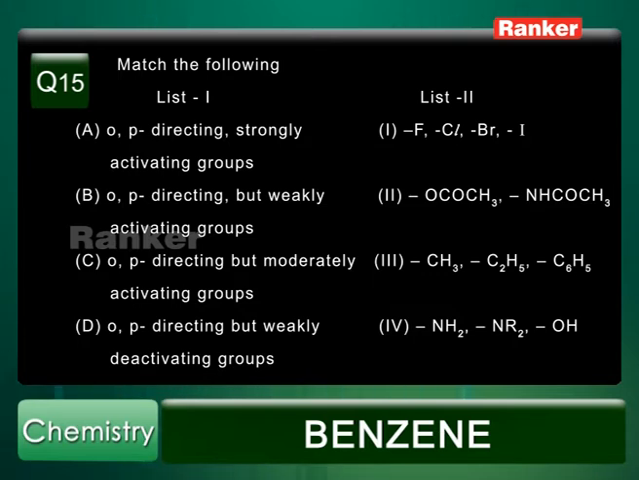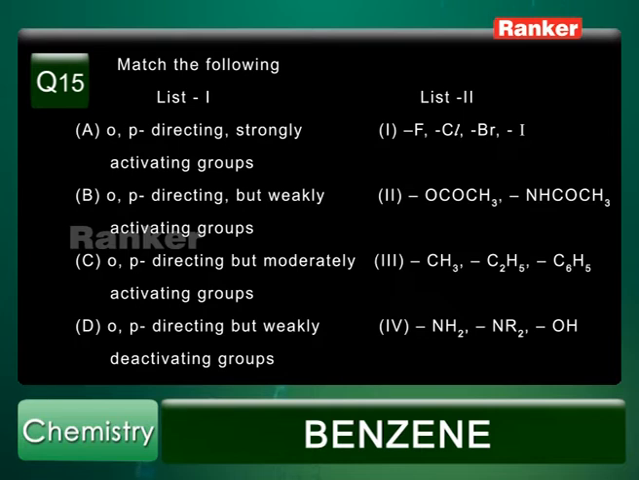First category, which is mentioned in option A, is ortho-para directing but strongly activating groups. If you search from list 2, you will realize that option 4 is more suitable for this. NH2, NR2 and OH are ortho-para directing and strongly activating groups because of plus M effect. B, you have ortho-para directing but weakly activating groups. Alkyl groups belong to this category because they activate due to hyperconjugation.